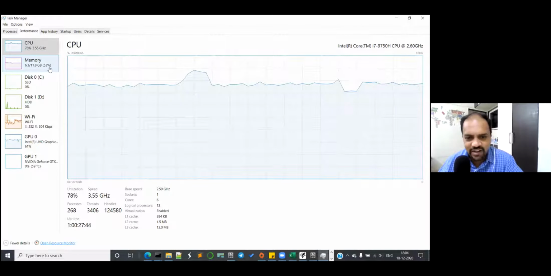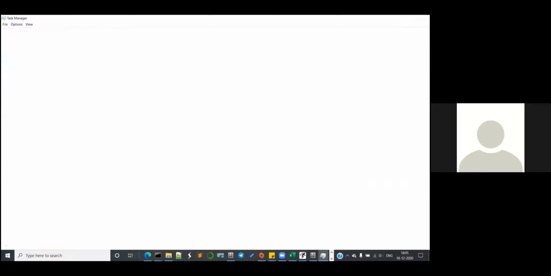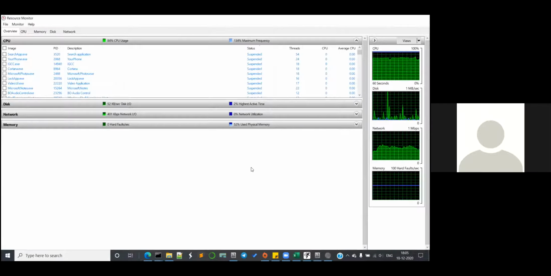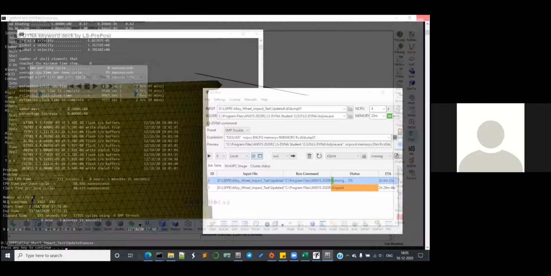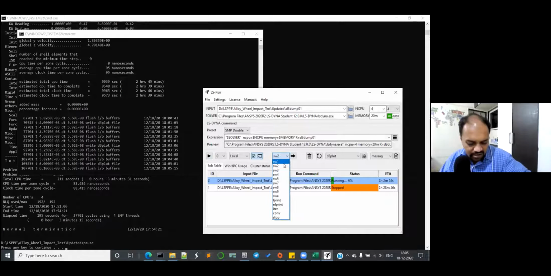So, Nachiket, I have a question. Yes, Praveen. In the keyword check, I've defined piecewise linear plastic material for the wheel, and it says there's an error in that, and though the run has started and everything is going fine, in the error check it shows no hardening behavior is defined. What does that mean? No, that is related to, see, typically the errors in LS-PrePost are like warnings in actual LS-Dyna. That's my interpretation.